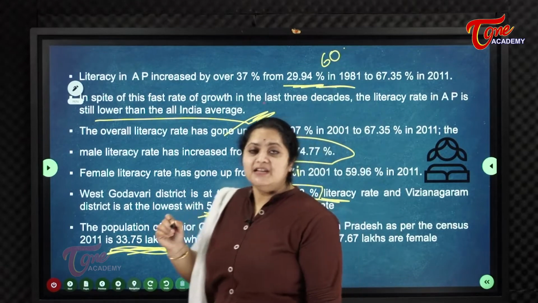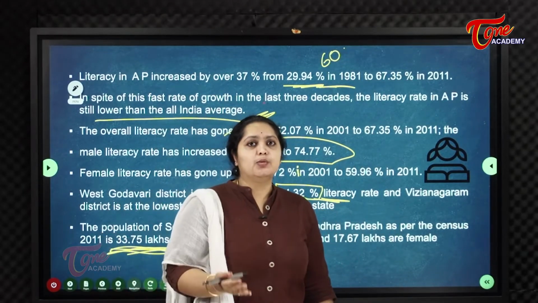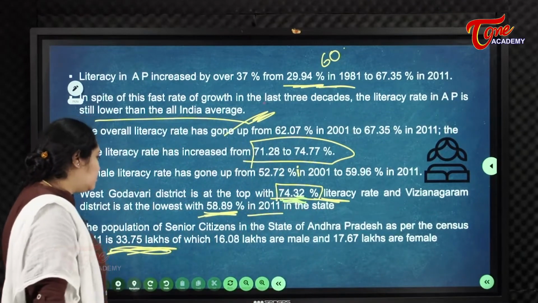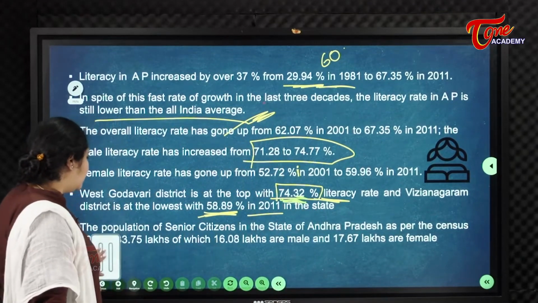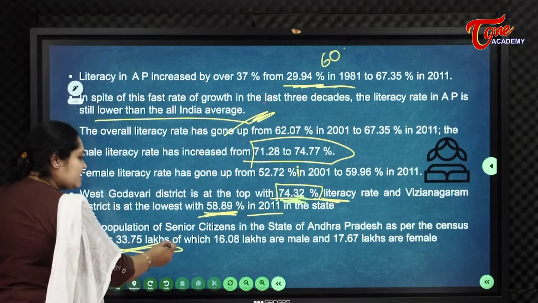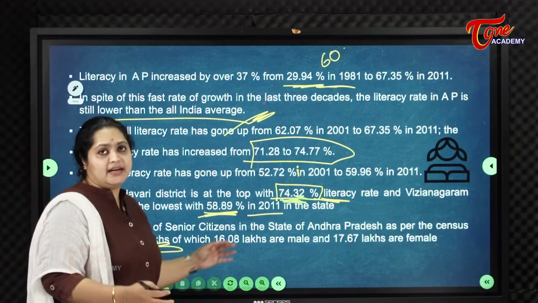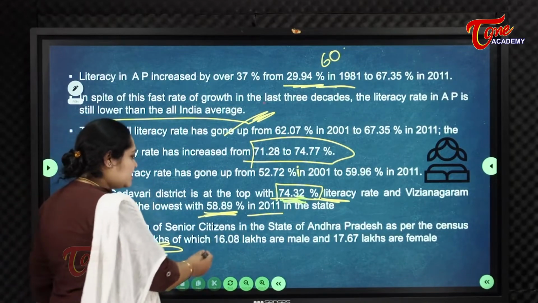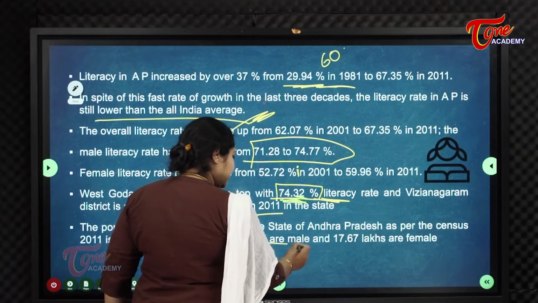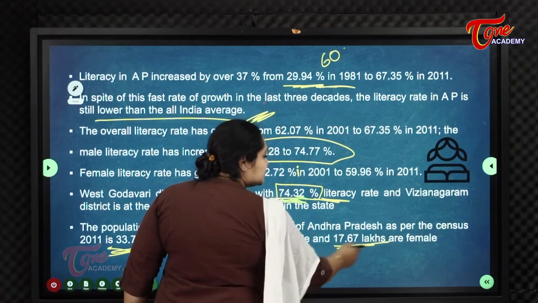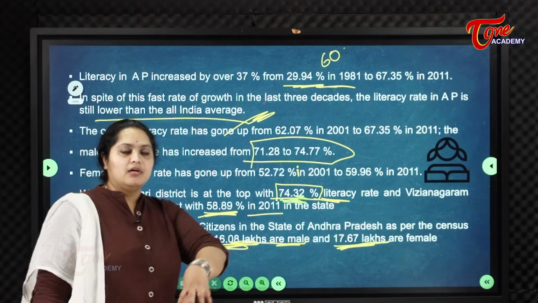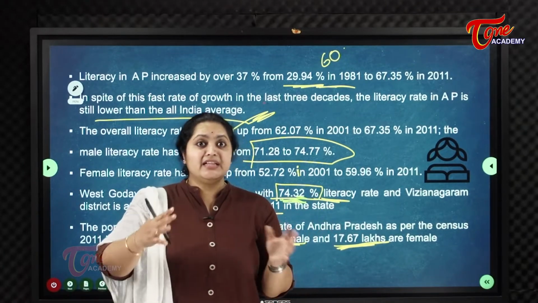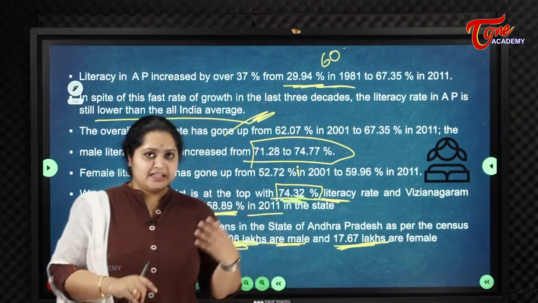In Andhra Pradesh there are 33.75 lakh senior citizens, of which 16 lakhs are male and 17.67 lakhs are female. So we have more female senior citizens than male senior citizens.